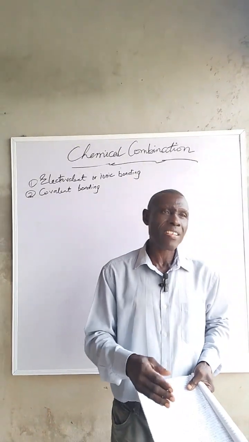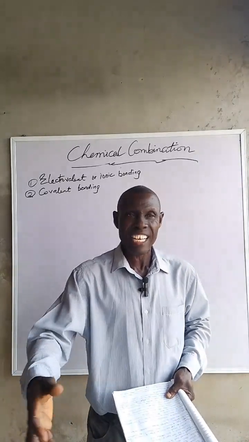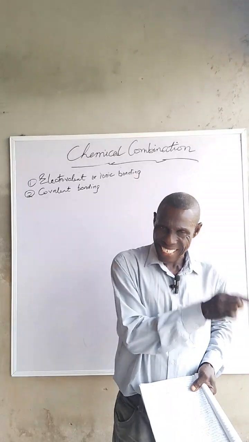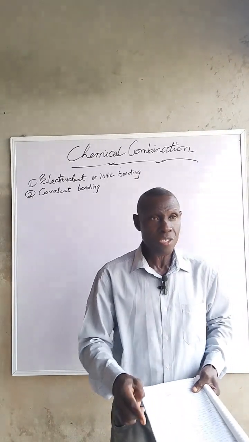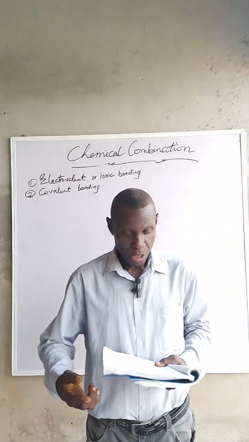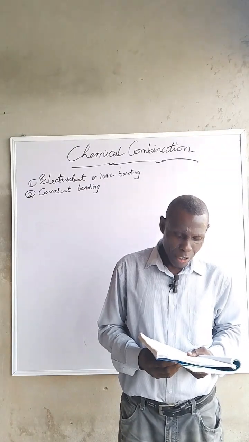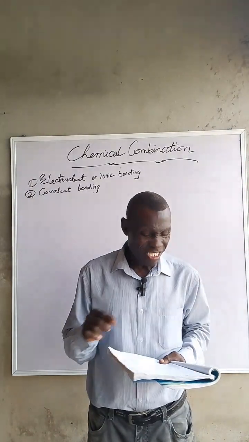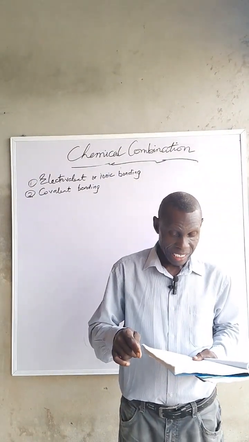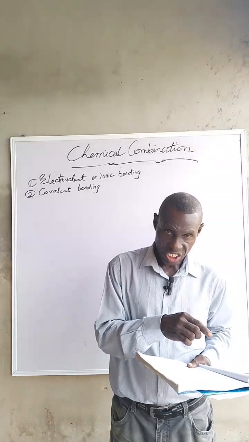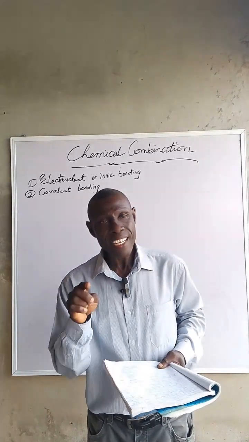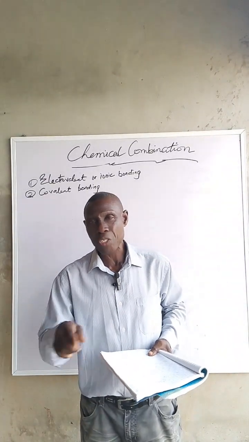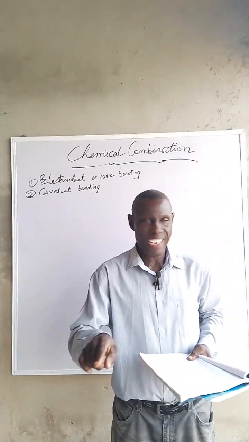Many other elements are striving to be in that position. They want to be in that same state. But they cannot get there naturally, but through what? Chemical combination. That's what we're talking about. When atoms of elements combine, it is the electrons in the outermost shell of the atoms that react by being exchanged or shared. That is why it is important that as a chemist, you must have an idea of the configuration of electrons of particular elements.